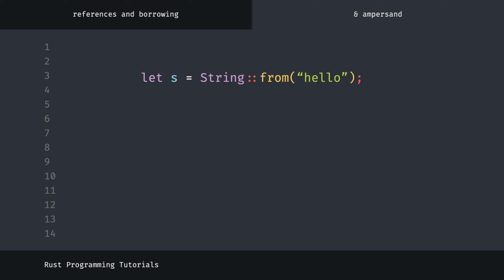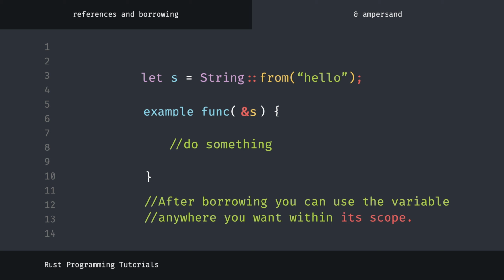As you will remember from our previous lesson, we were returning the ownership of the string type by using tuples again to get the ownership from the function. We can use references instead. We show references with the ampersand symbol. Thus, the value is accessed without giving ownership to the function. This event is called borrowing, and our variable survives throughout its scope even if its scope expires after the function